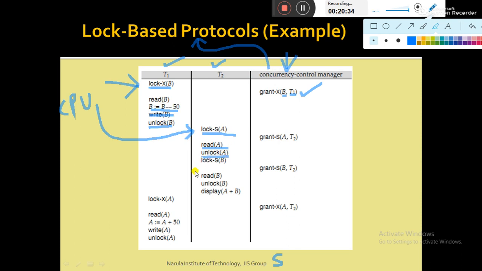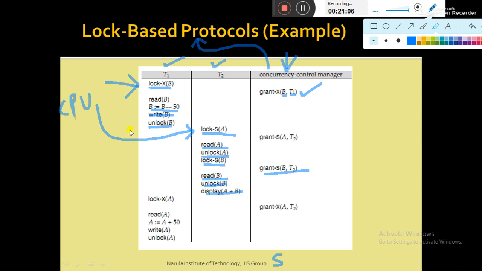Next, again transaction T2 makes a lock request on data item B in shared mode lock. Now the concurrency control manager will check whether B is locked by any other transaction or not. No, at that point of time B is not locked, because B was locked by T1 but it was released. So the concurrency control manager grants the lock request, so T2 can proceed. So read the data item, then again unlock B and display the result.